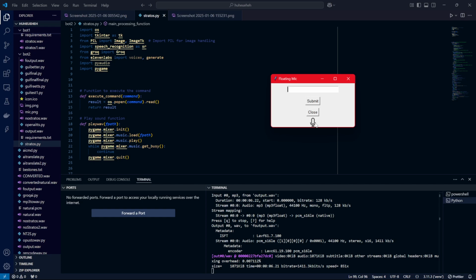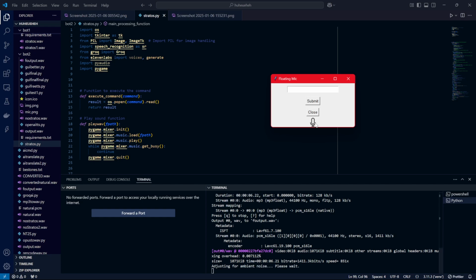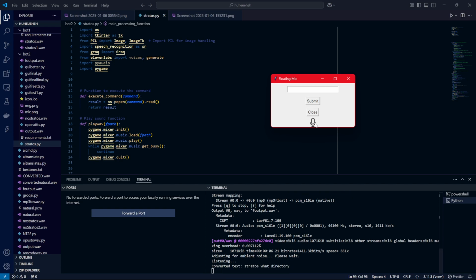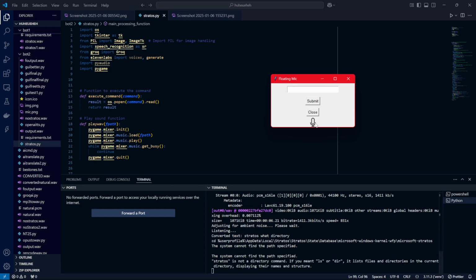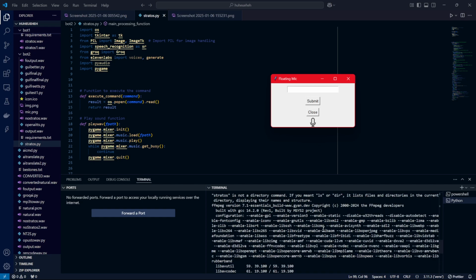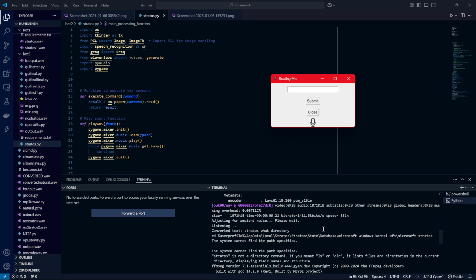Let's see whether this command line is working by running the command of current directory. Stratos, what directory am I in right now? Stratos is not a directory command. If you meant ls or dir, it lists files and directories in the current directory, displaying their names and structure.